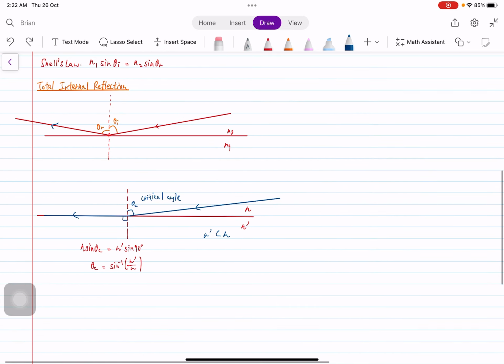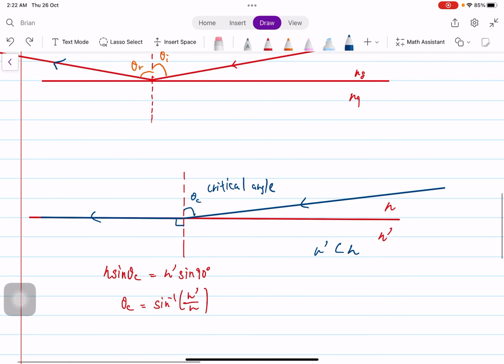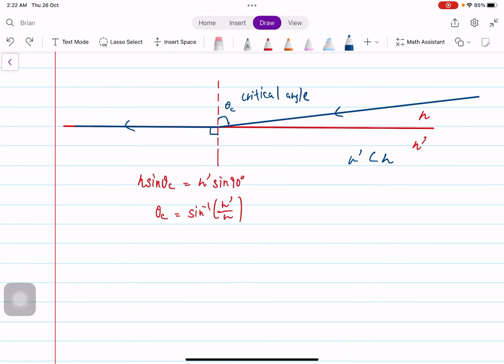And this could be seen from Snell's law, where right here I denote the two media as n and n prime, where the value of n must be greater than n prime. So right here, n sine theta c equals n prime sine 90 degrees, because it is along the boundary. And we have theta c equals sine inverse of n prime over n.